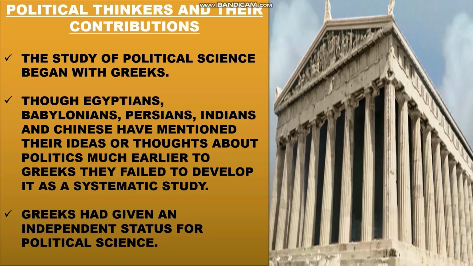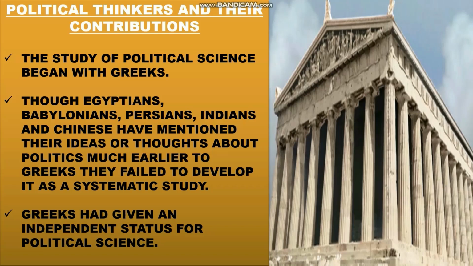The Greeks gave an important and independent status to political science. Now let's see the political thinkers.